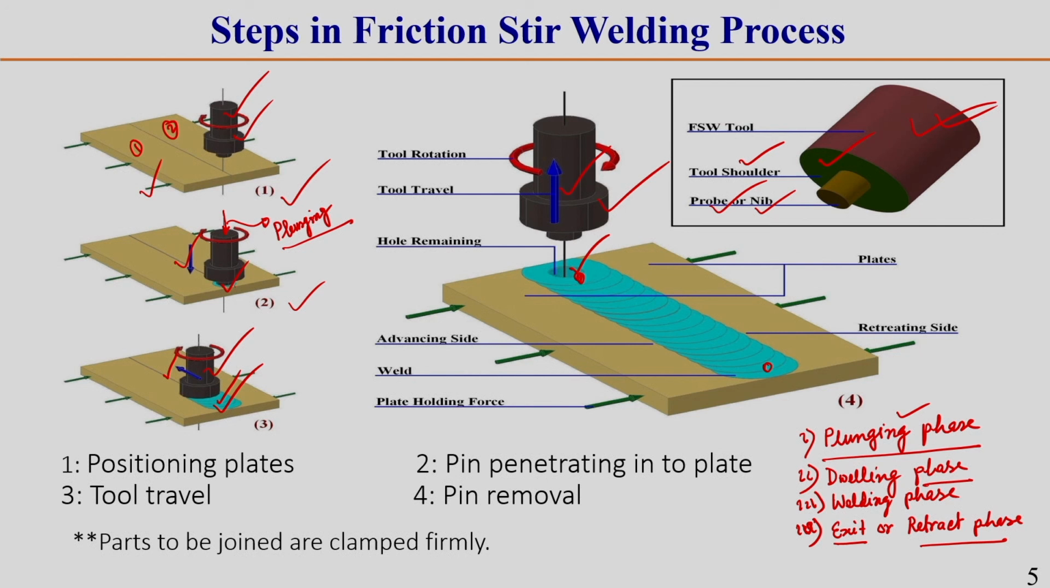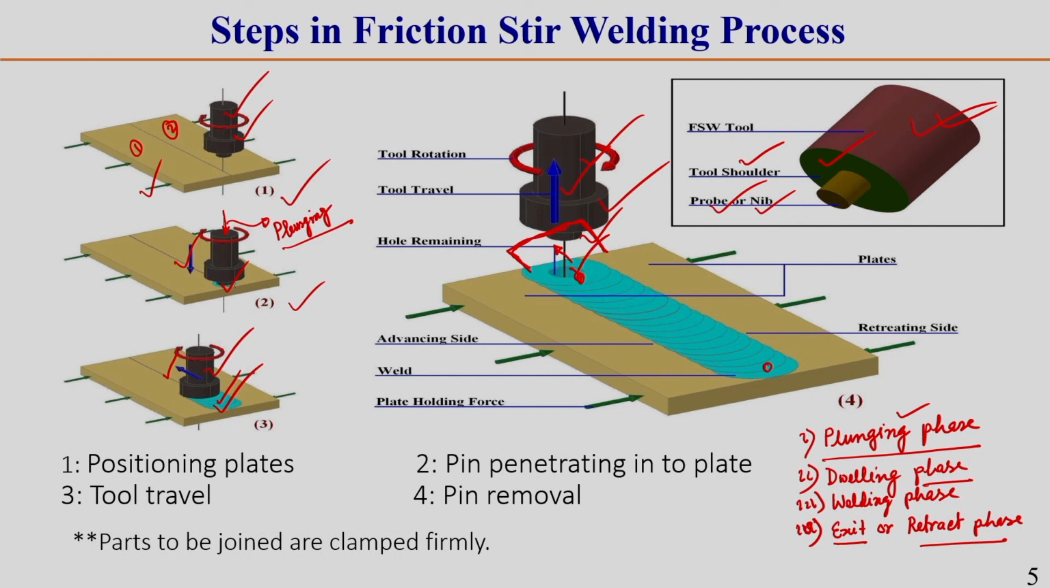a dummy material is generally used prior to the exit phase. That means, instead of removing the FSW tool at the end of the workpiece material itself, in some cases we use a dummy material. Dummy material means another workpiece material which is connected with the weld plate end location. So this tool we generally move towards this dummy material region, and once the tool comes into the dummy material zone, we remove the tool.